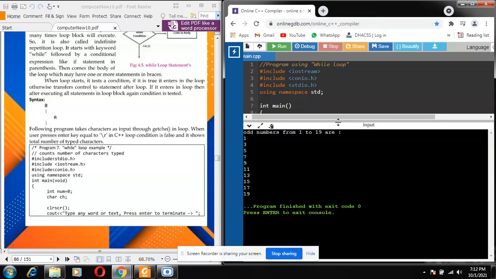So the while loop is used when there is a condition. Thank you. Hope you understand the program.